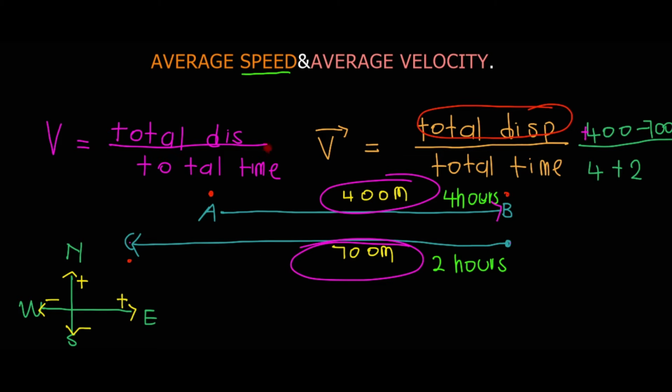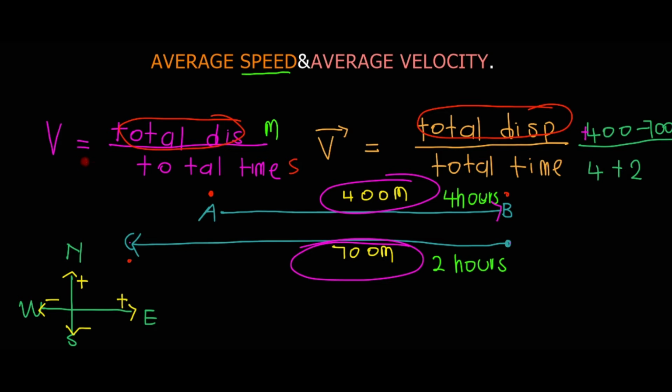And distance is in meters or kilometers, and time is in seconds, minutes or hours. Let's say your distance is in meters, and your time is in seconds.